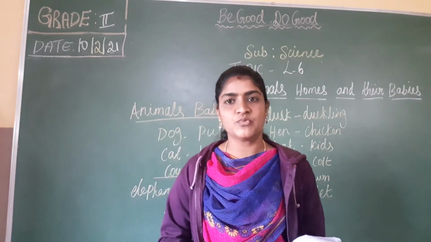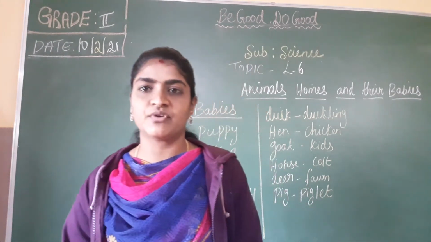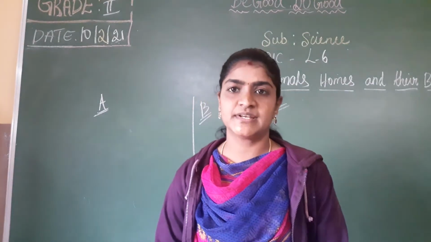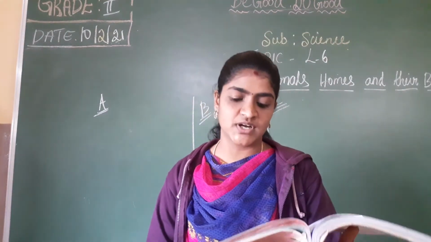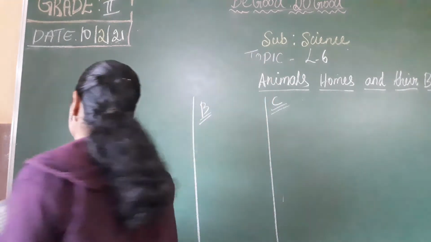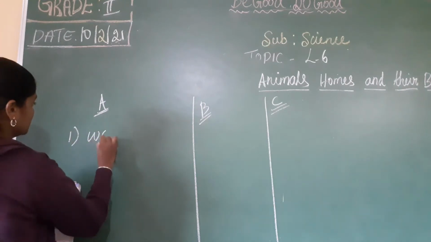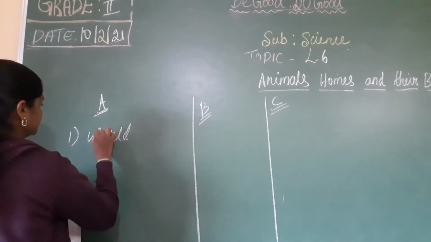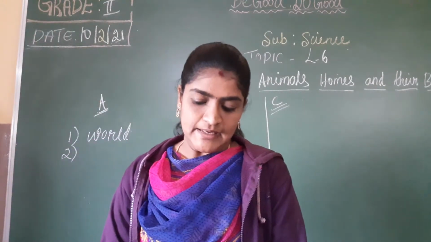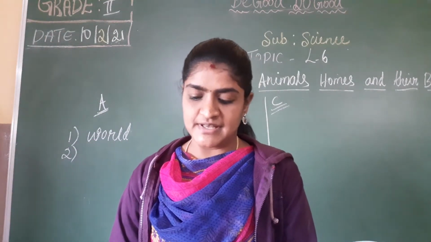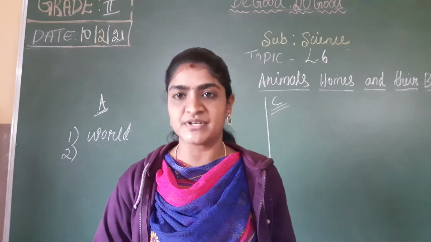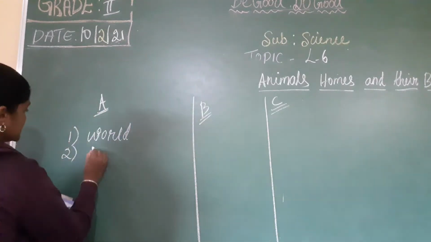Okay, next we'll move on to a textbook exercise. Now everyone take out page number 149. A main, that is fill in the blanks. The first one, animals are found in every part of the dash. They can be found in every part of the world. And second one, they need dash to protect themselves from heat, rain, cold and their enemies. They should have proper shelter. Okay, the answer is shelter.